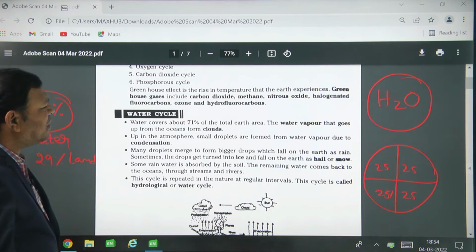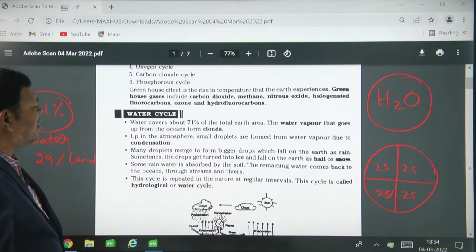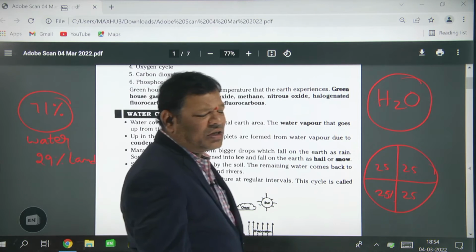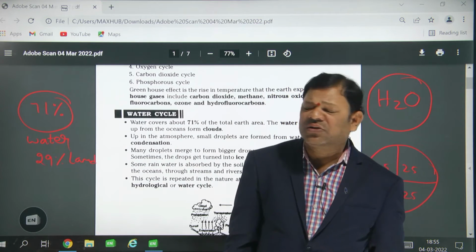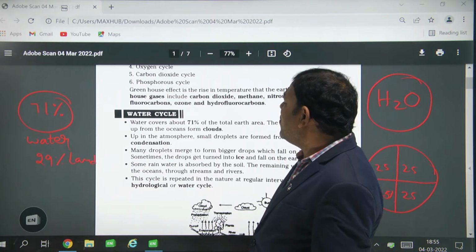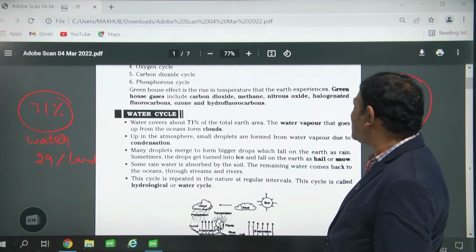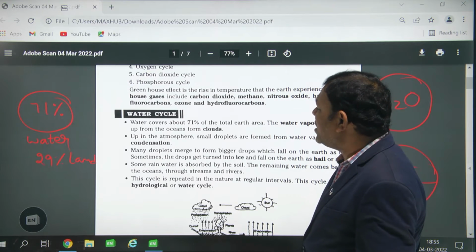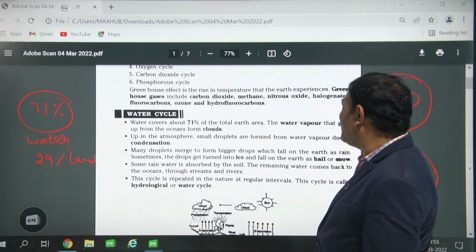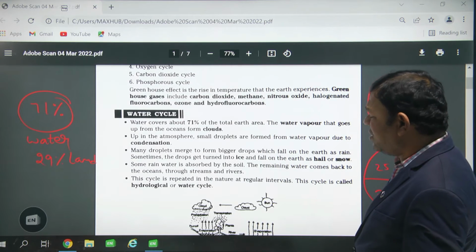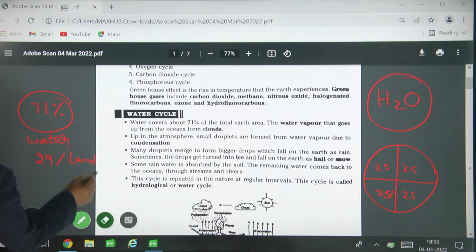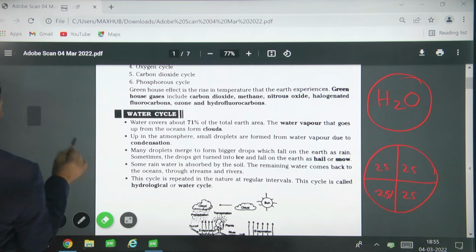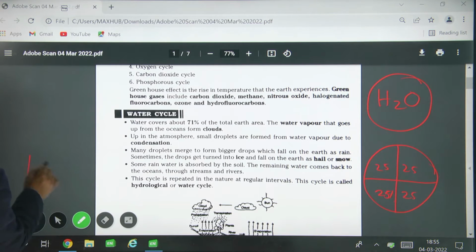The water vapor goes up from the oceans to the clouds. Water changing into water vapor is called evaporation. In the process of evaporation, it joins the cloud. Next, water vapor changing again into water is called condensation. Up in the atmosphere, small droplets are formed from the water vapor due to condensation.